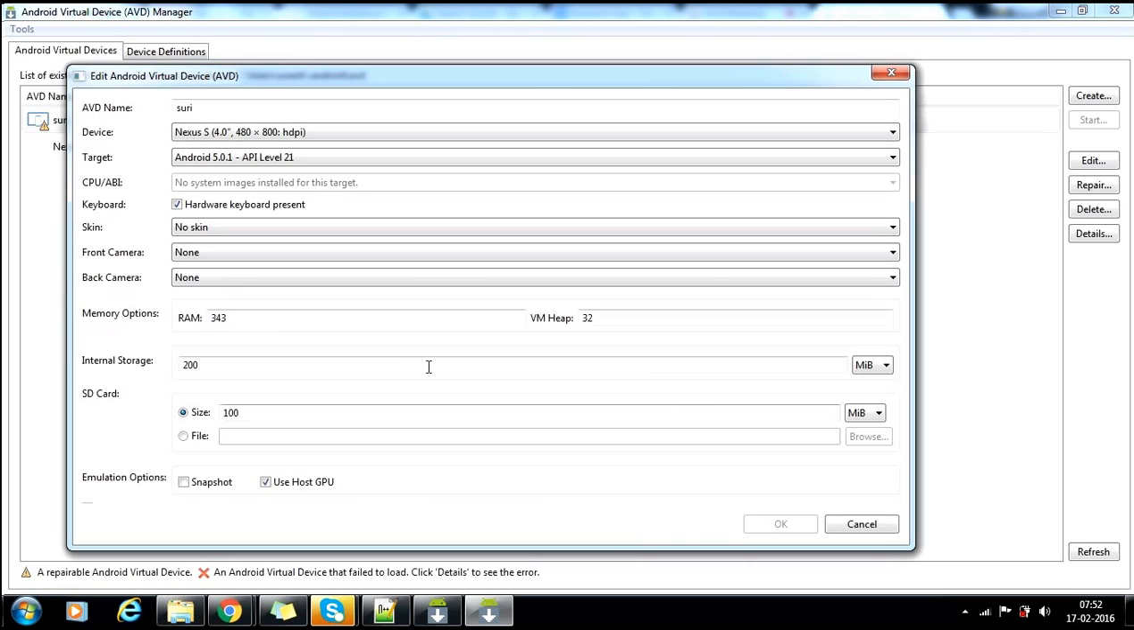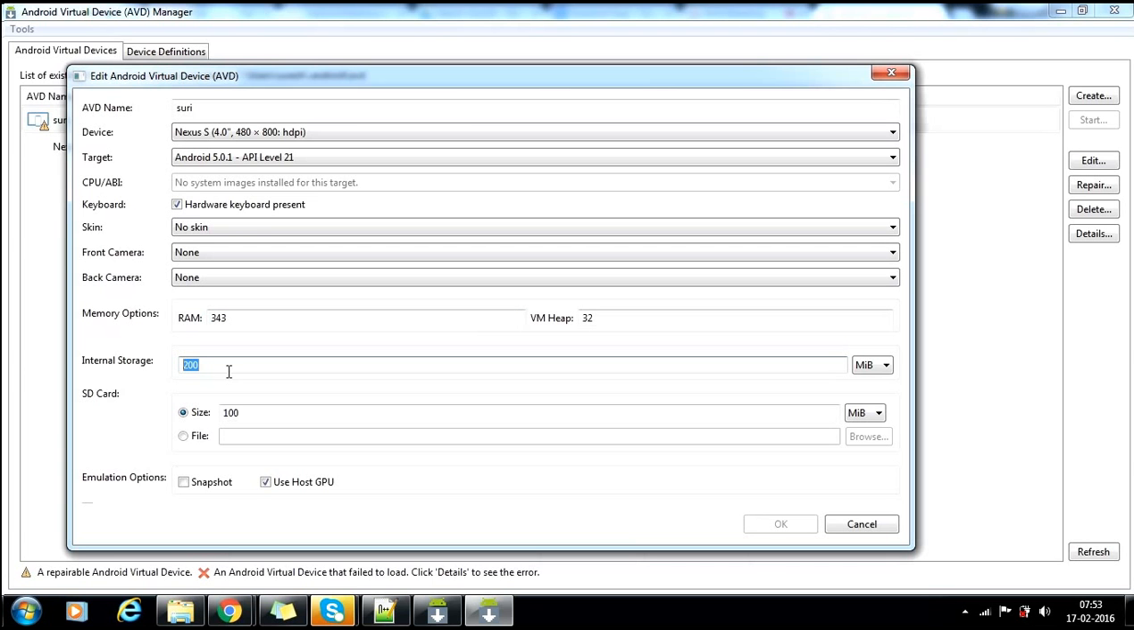In this way you can go. This is the internal memory, this is the RAM memory of the emulator. You got to the point, right? The standard thing is to make this RAM 512, and this internal memory 250.